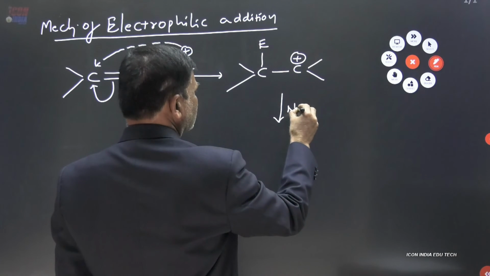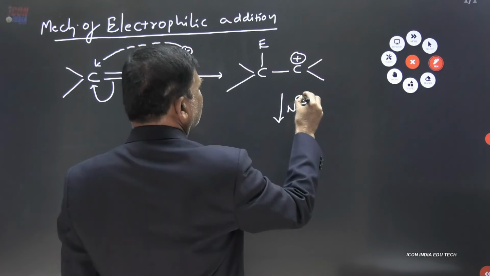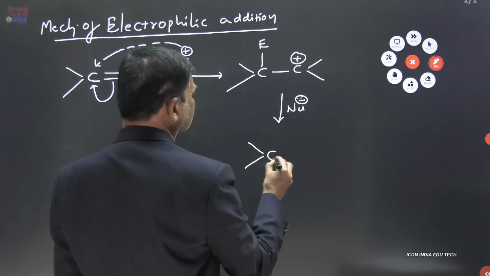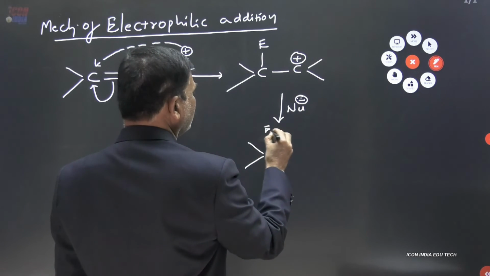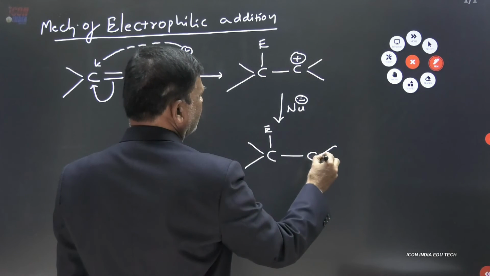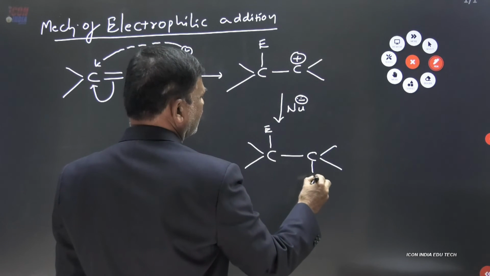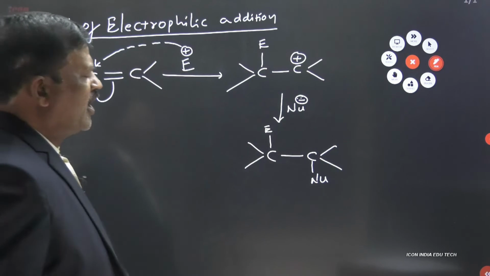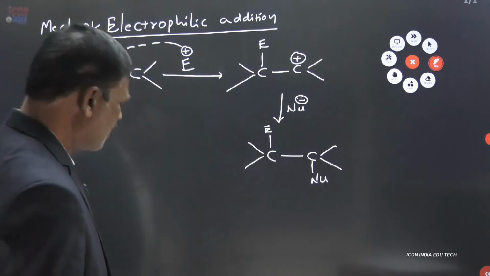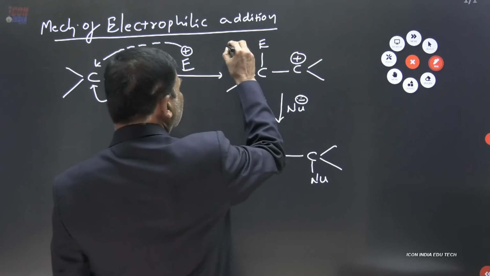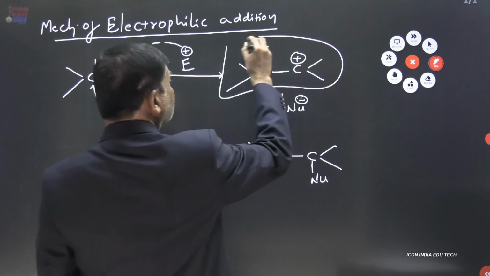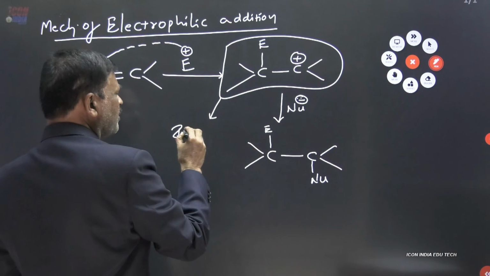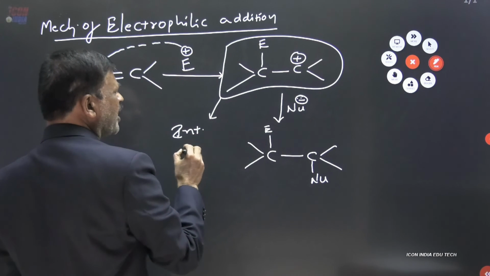To complete the reaction, add a nucleophile. By adding the nucleophile, the reaction completes. So, our focus is on the reaction intermediate in these electrophilic additions. That intermediate is what? Carbocation.